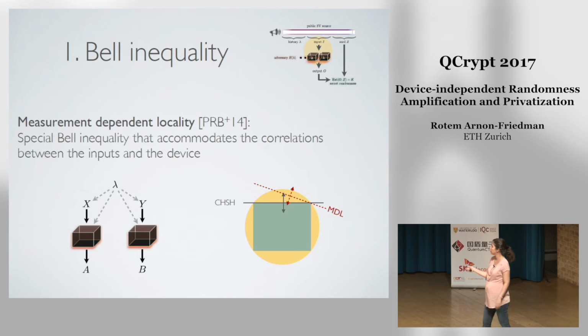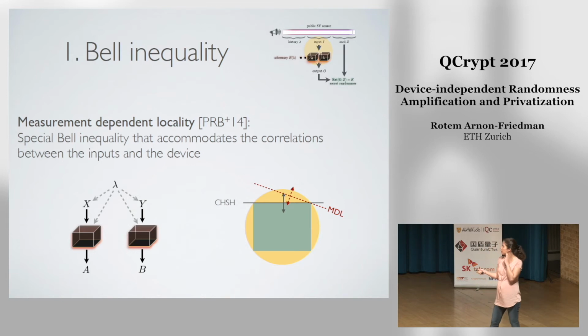So the Bell inequality, we use a relatively recent Bell inequality. It was developed by Putz et al. It's called the measurement-dependent locality inequality, and it does exactly what we need. It's a Bell inequality which already takes into account that the inputs and the boxes can depend on this lambda, on the history. You can imagine it as some kind of this line here compared to the CHSH. And what they showed is that for any bias, for any such lambda such that we still have some randomness in X and Y, there exists a point here on the quantum set. So we can certify quantumness with this Bell inequality.